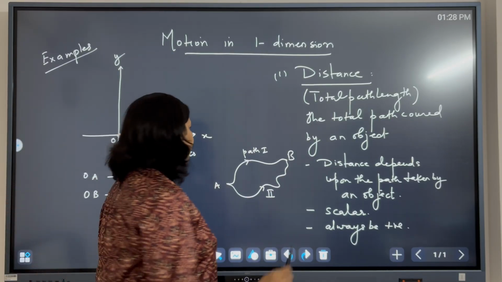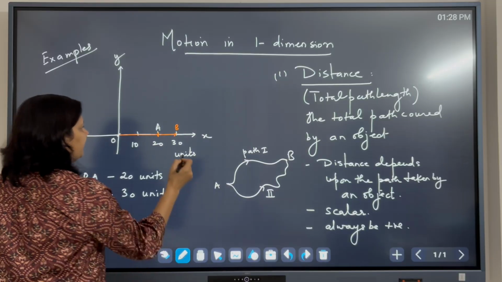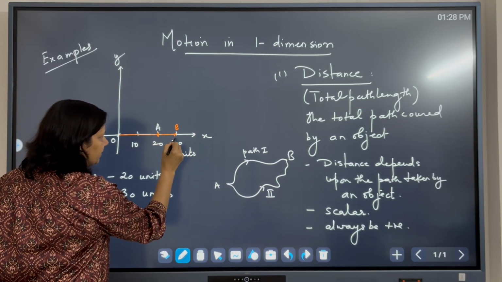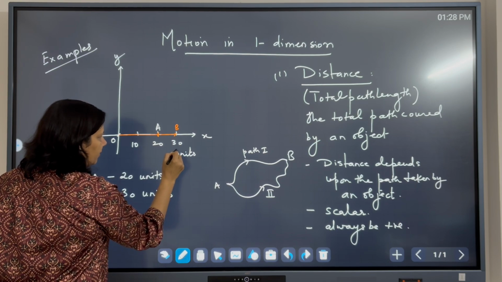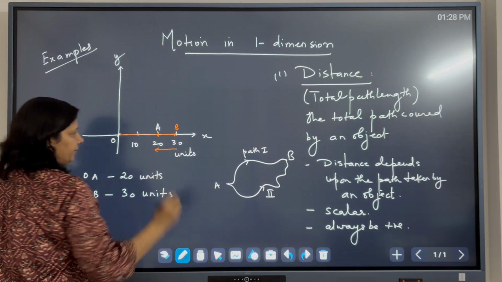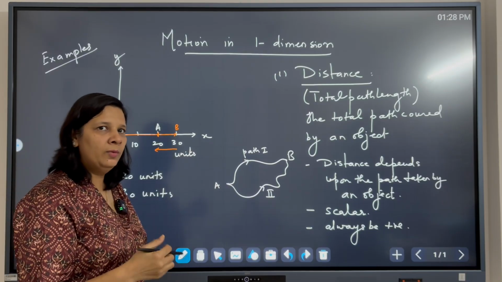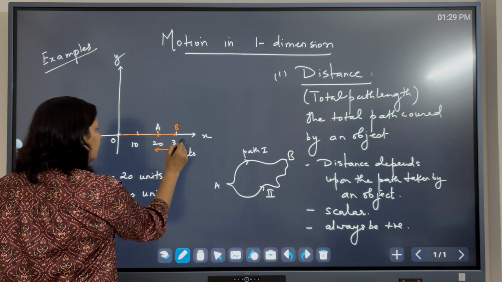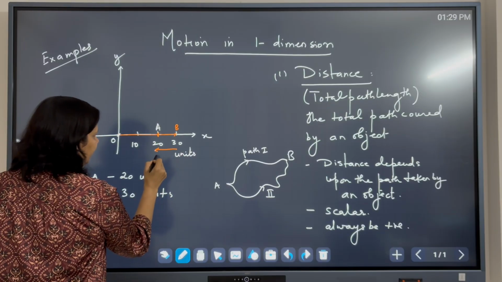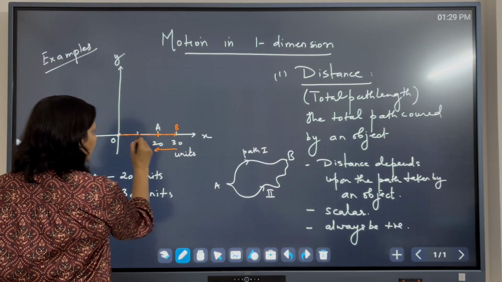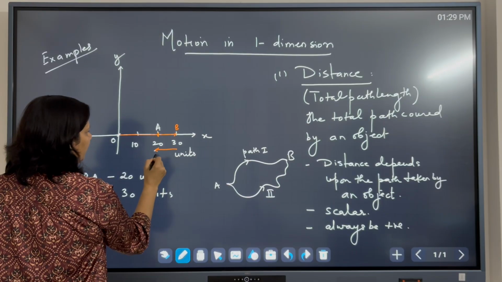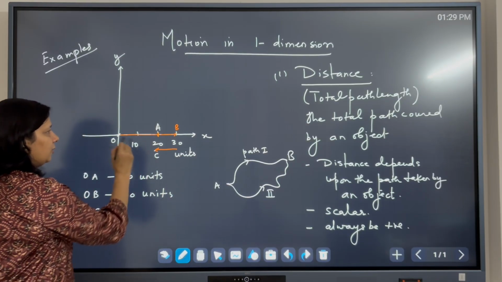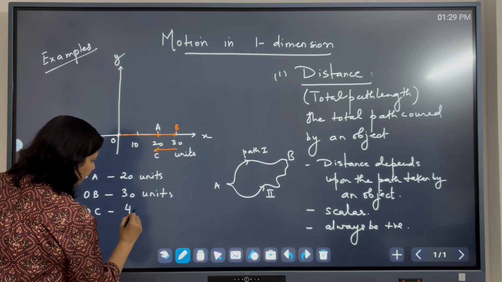Now for example, the object changes direction and moves back till A. And if somebody asks you how much is the total distance covered by the object from O to A to B and back to A, let me call this point C. From O to C, the total distance covered will be 40 units.